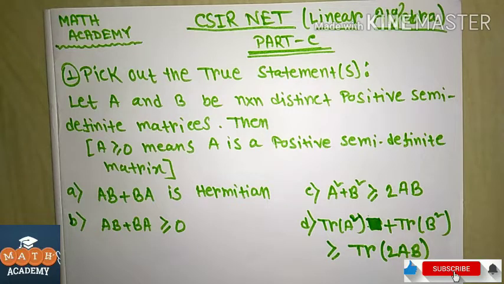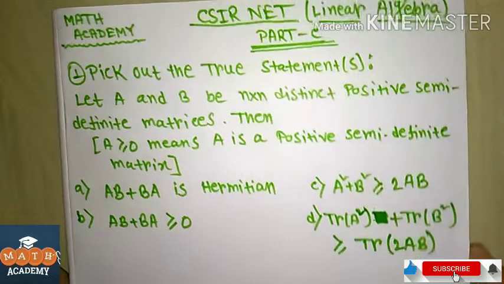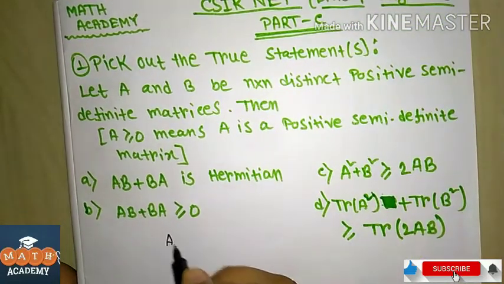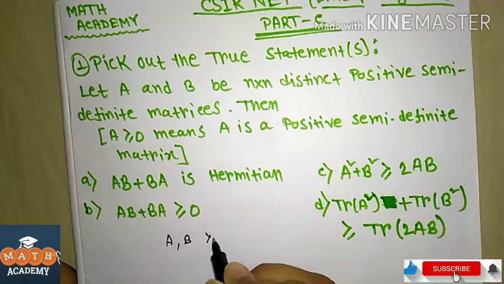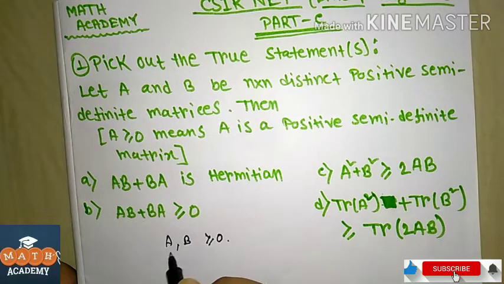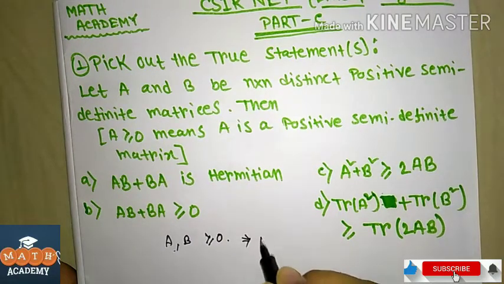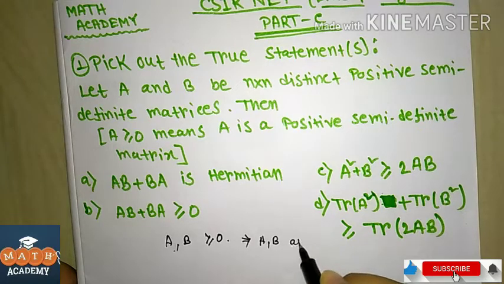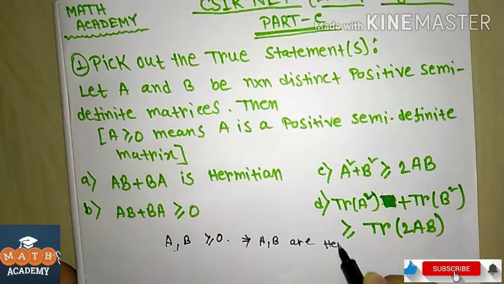Here it is given that A and B are n by n positive semi-definite matrices, meaning whose eigenvalues are all greater than or equal to 0. So all the eigenvalues of A and B are greater than or equal to 0. This implies A and B are Hermitian matrices.